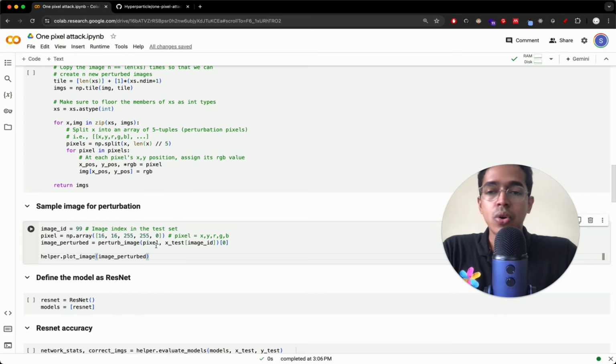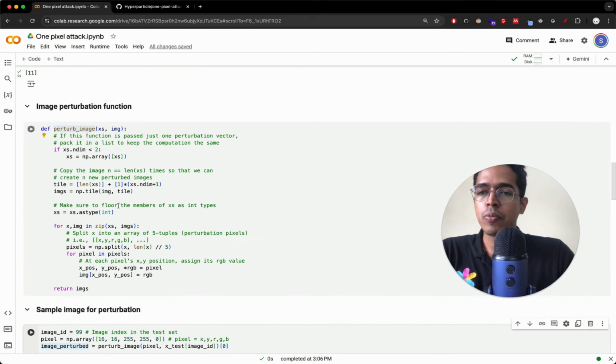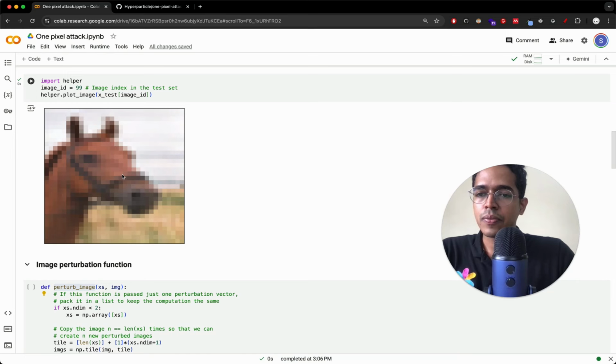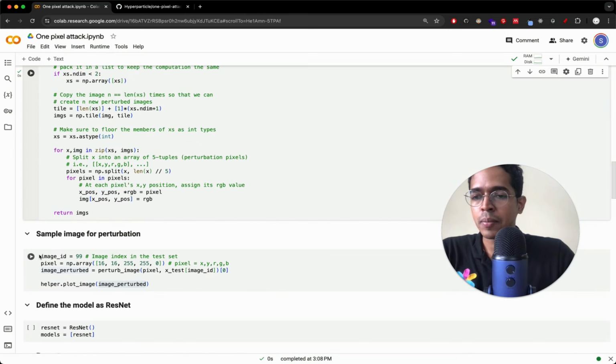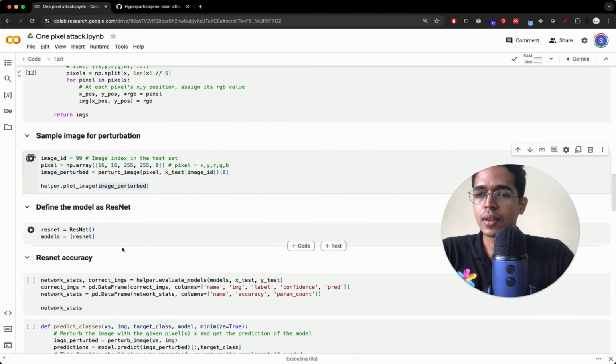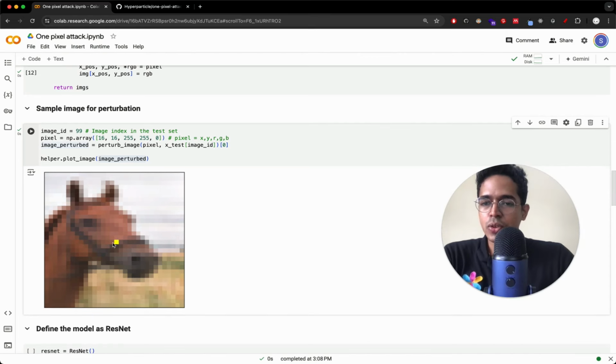But anyways, hopefully what should happen after we run this is, into the image perturb function, we pass the X test image, which means the actual image itself. We also pass the pixel which we want to modify, and then we will plot the perturbed image, which should hopefully show one of these pixels of the horse looking yellow. Let's see if that is happening by running this piece of code. Yeah, so one of the pixels in the middle became yellow.